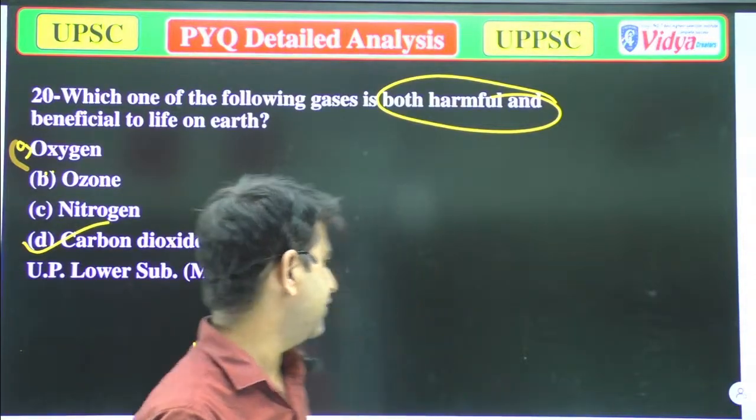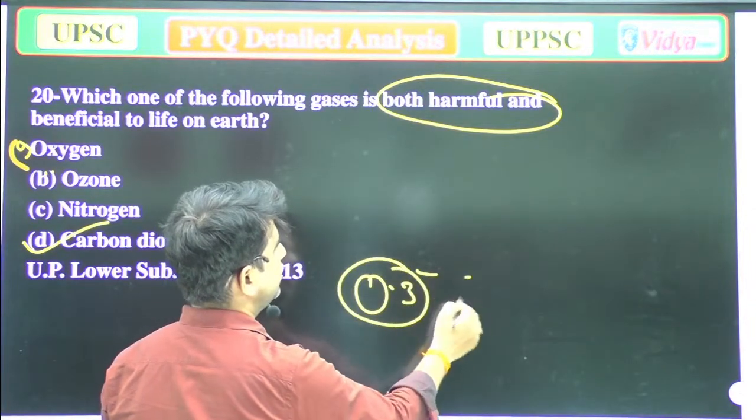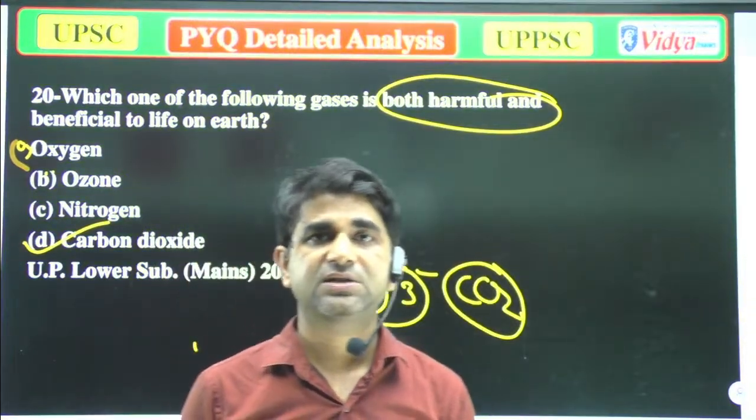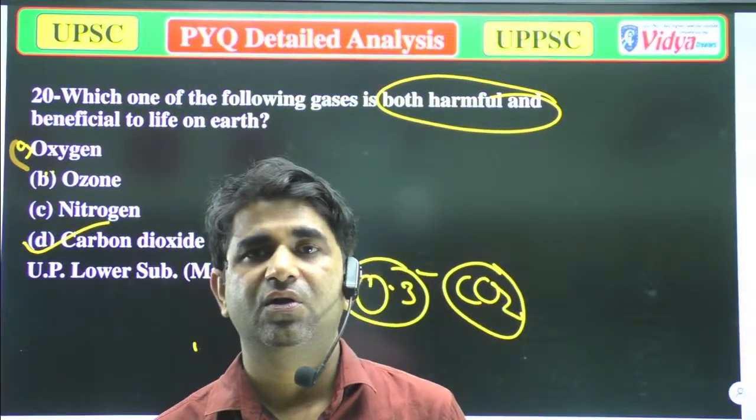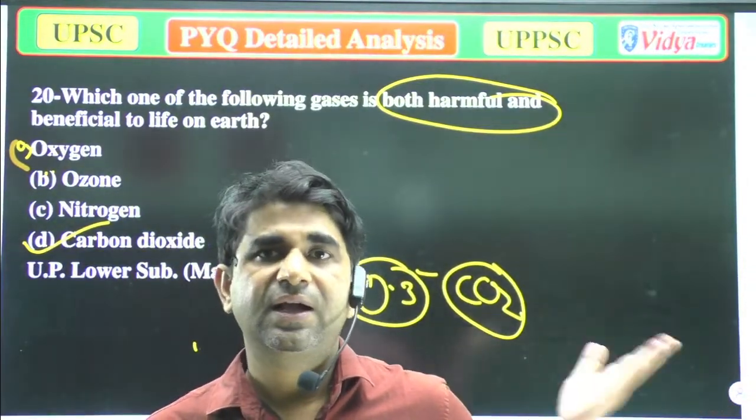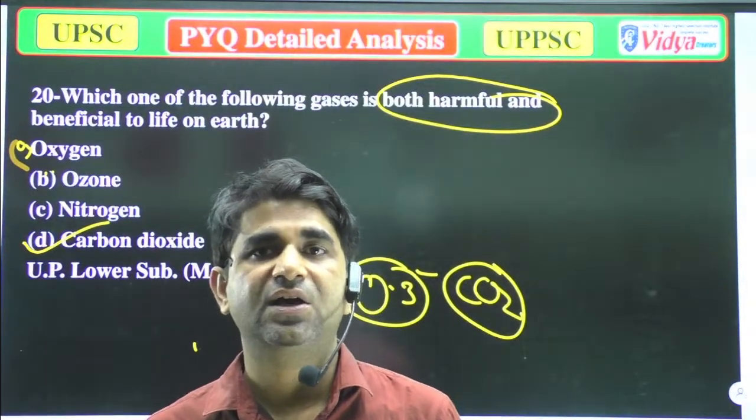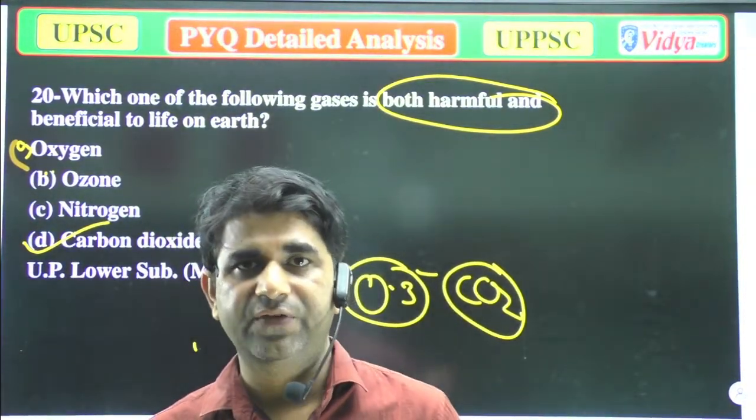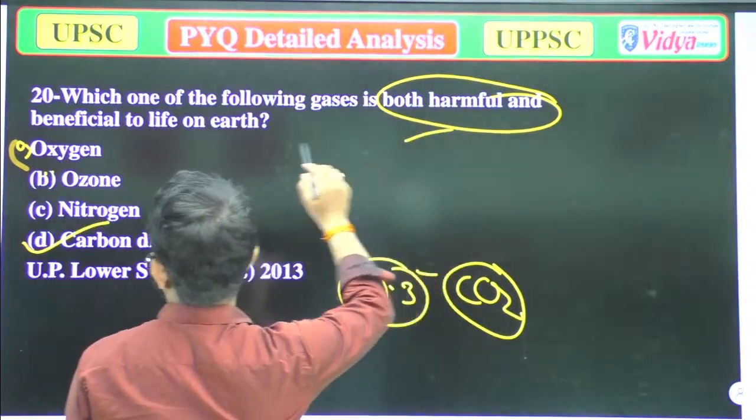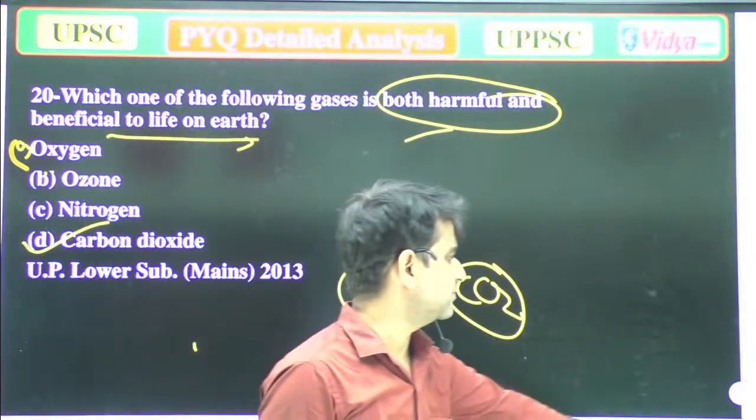Why is it beneficial? Because about 0.3% of CO2 is necessary. Plants, which are producers for us and for all organisms, depend on carbon dioxide for their food. So we can say that it is very important for life on the earth, and it has both harmful as well as beneficial effects. Now we'll move to the next question.